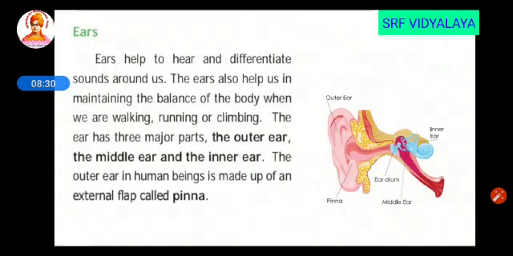The next one is ears. So ears help to identify sounds. It also maintains the balance of the body when walking, running and climbing. There are 3 major parts of the ears. They are outer ear, middle ear and inner ear. The outer ear of a human being is made up of an external flap called pinna.